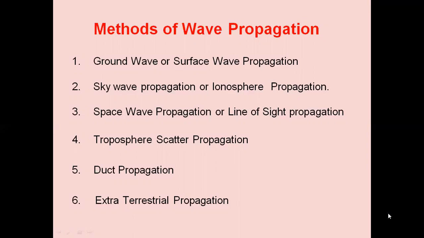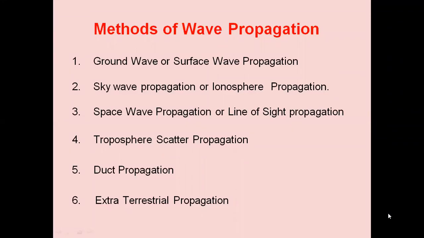Then we have tropospheric scatter propagation, which makes use of the reflection properties of the troposphere, similar to the ionosphere. The troposphere exists at a height of 10 kilometers. So we are projecting the signal toward the troposphere. The troposphere will reflect those waves. The reflected signal, we will be collecting at the distant end, and then we can get back the original message. That is done in tropospheric scatter propagation.